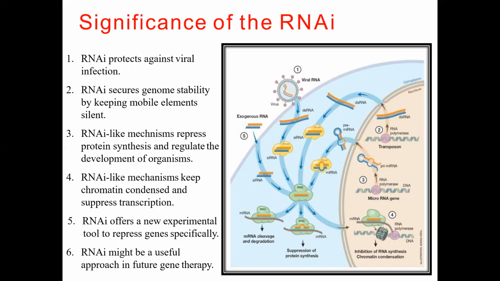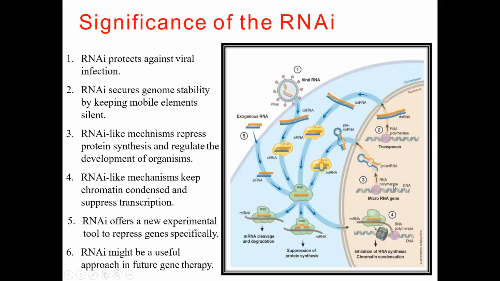Now in this diagram on the right hand side, we can see the viral RNA is entering, and dsRNA is forming. We can also design some drug for coronavirus using siRNA. See, this dicer enzyme is attacking this double-stranded RNA, then cleavage occurs and it moves on to the RISC, and finally suppression of protein synthesis is occurring. So this is the number one process. You can see number two process is also occurring. RNA polymerase is entering, and it is again entering the RISC, and mRNA cleavage or degradation is occurring.